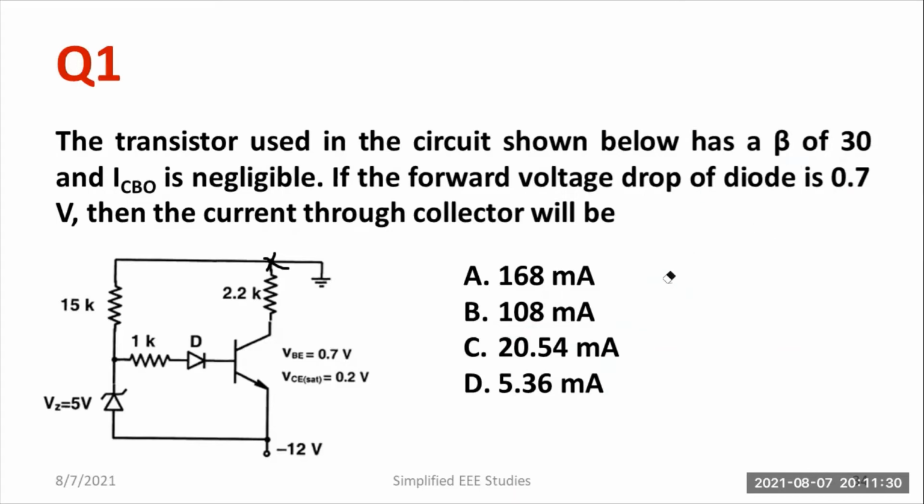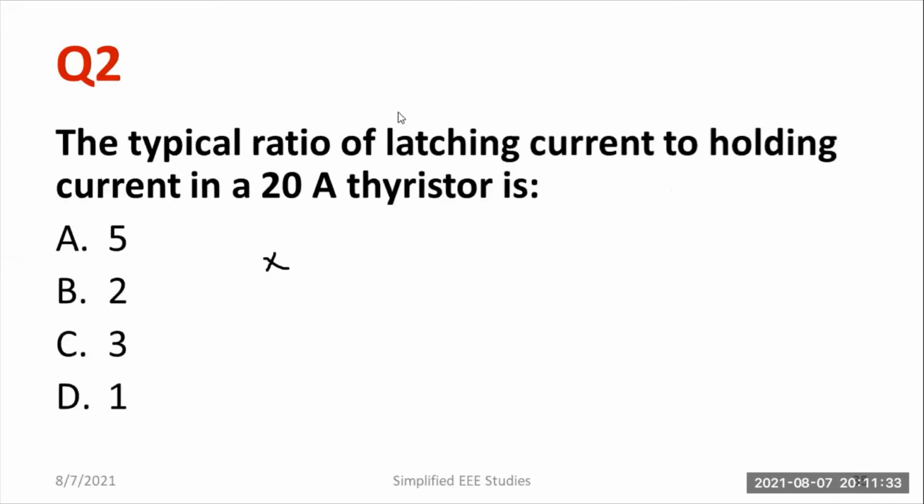Please stay tuned. Let me discuss question number 2. Please read out: the typical ratio of the latching current to the holding current in a 20 ampere thyristor.